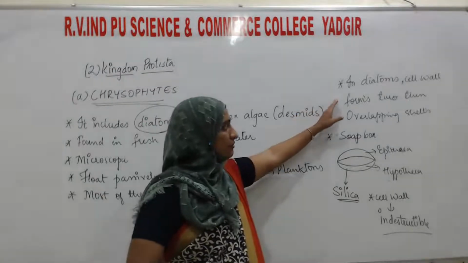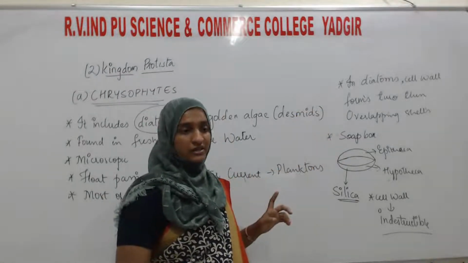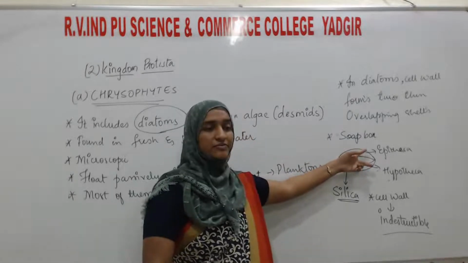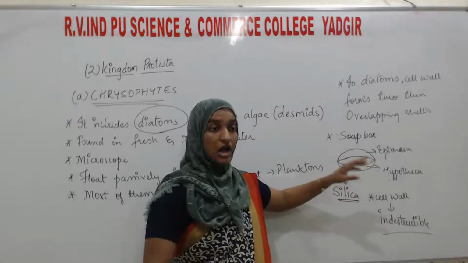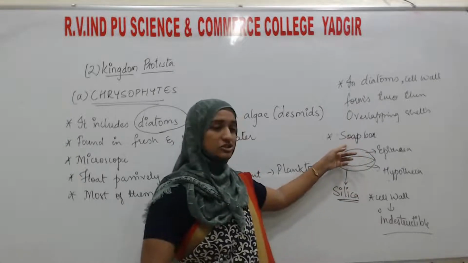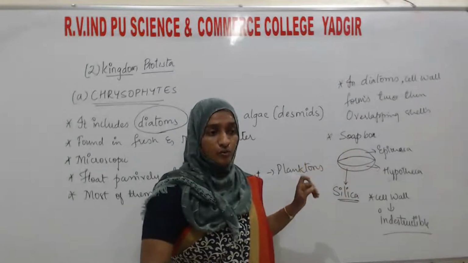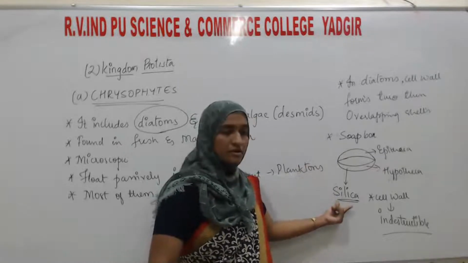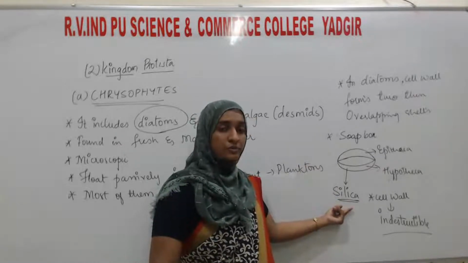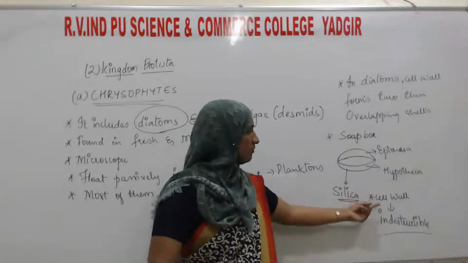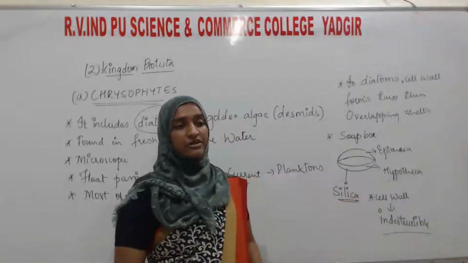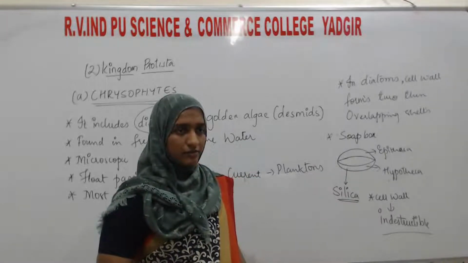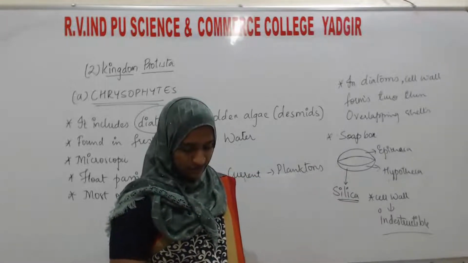See, in diatoms, the cell wall forms two thin overlapping shells, the epitheca and the hypotheca. They are arranged together in the form of a soap box, and that cell wall is embedded with silica. Due to the presence of silica, the cell wall will become indestructible, means it cannot be destroyed or damaged.